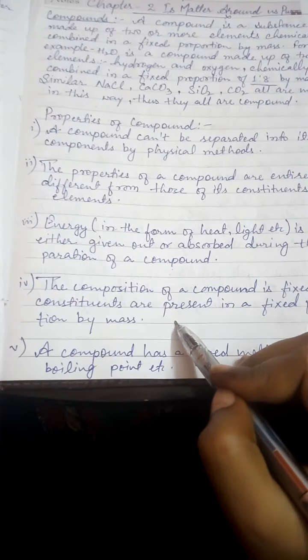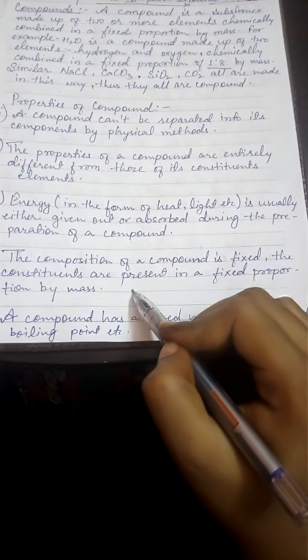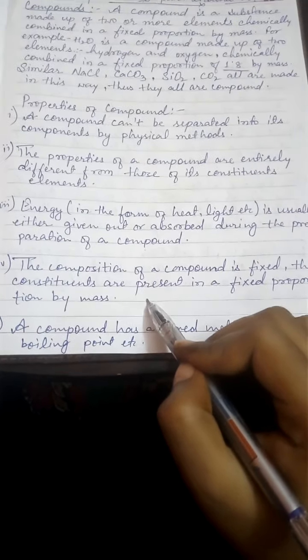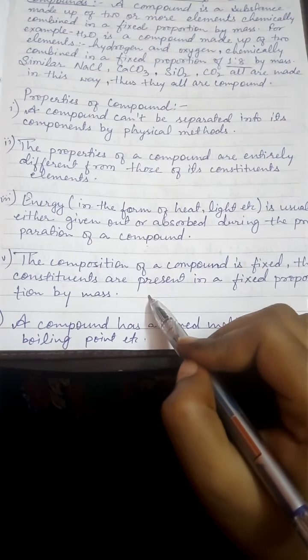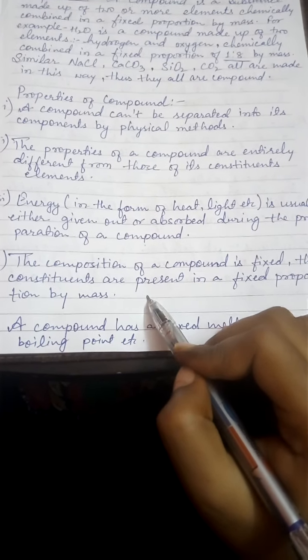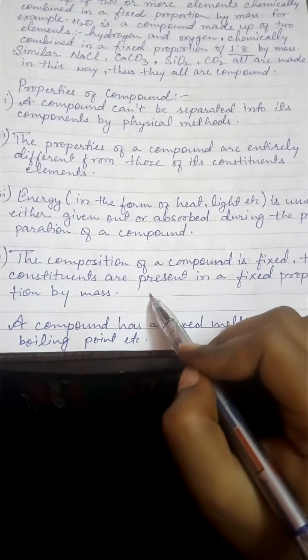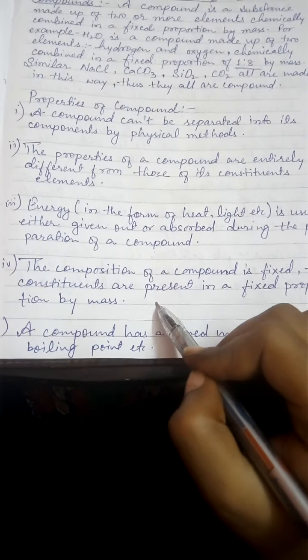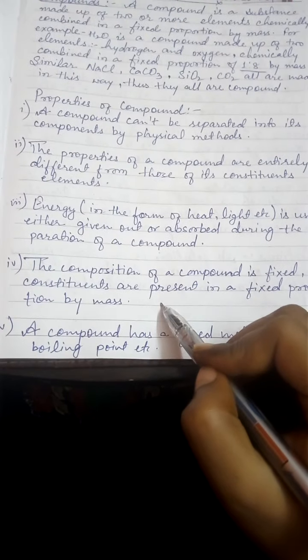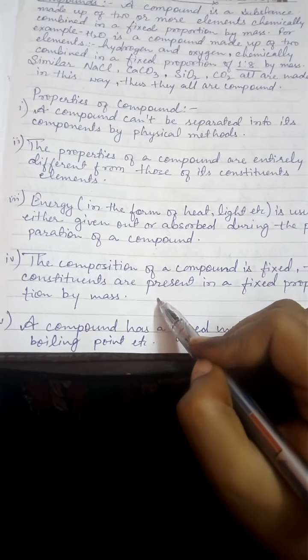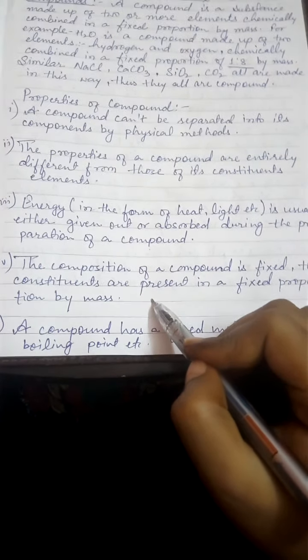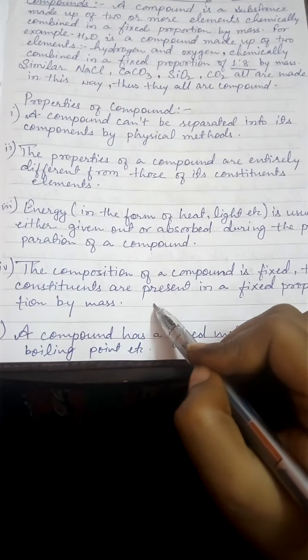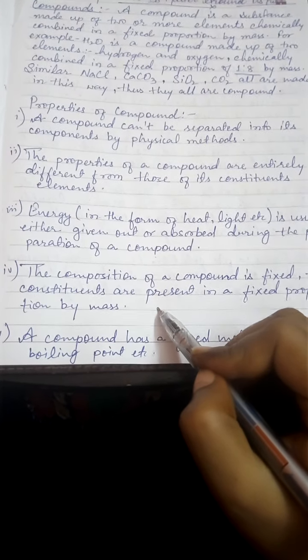Now comes to the fourth property. The composition of a compound is fixed. The constituents are present in a fixed proportion by mass. So children, as I told you, compounds always have a formula and their constituents are always fixed. The elements used for making any compound are always fixed, and their proportion is also always fixed.